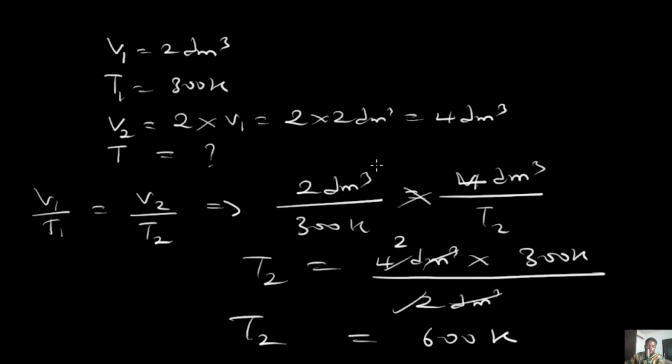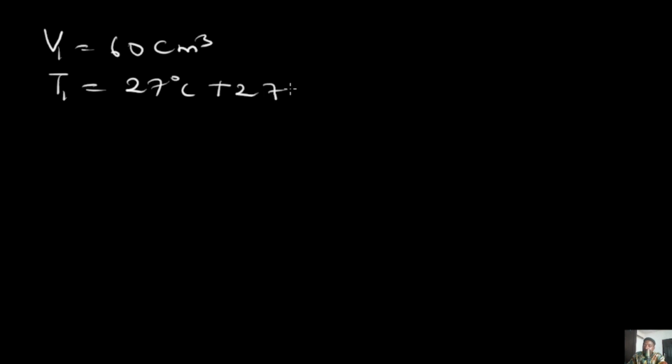Yes, so let's take this out and solve. We have that the initial volume V1 is equal to 60 cm cube. Then we have that it was heated from an initial temperature of 27 degrees Celsius. Note that if it is given in degrees Celsius, we are supposed to convert to Kelvin before we solve questions with respect to gas law. So we are going to add 273, and once you do that, this is going to be 300 Kelvin.